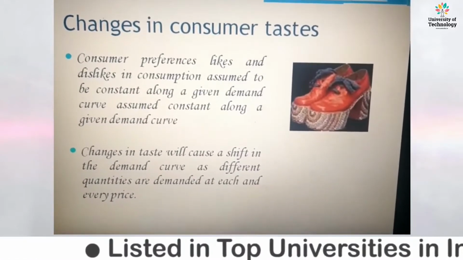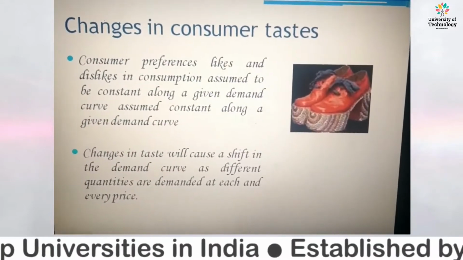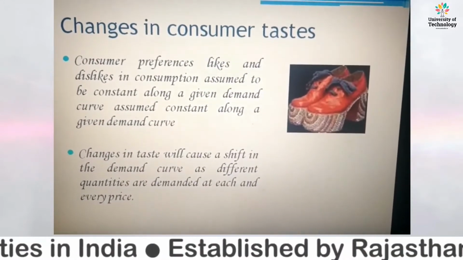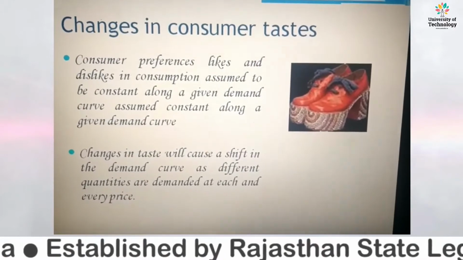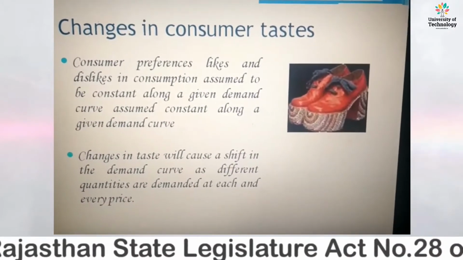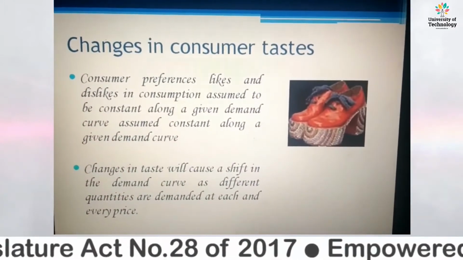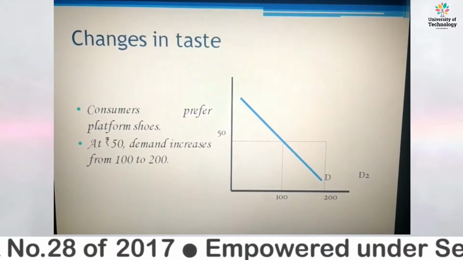Consumer taste may vary from time to time, or it may be constant, but then the demand for a particular good would be a horizontal line according to the quantity demanded.